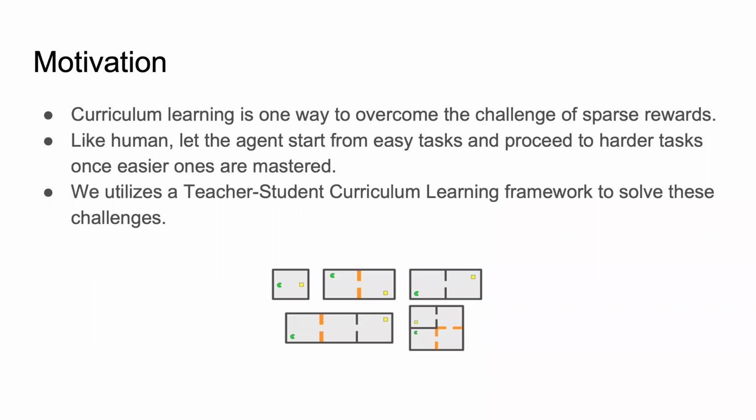So from the research in reinforcement learning, we observed that the rewards are sparse for the learning model. And curriculum learning is one way to overcome the challenge of sparse rewards. So like humans, we let the agents learn from easy tasks and proceed to harder tasks once the easier ones are mastered.